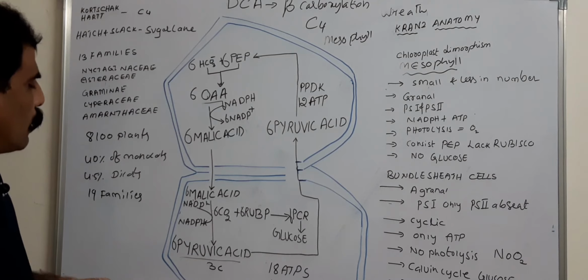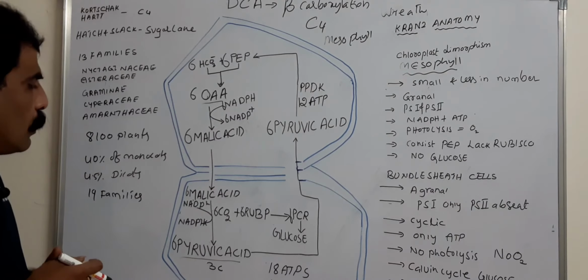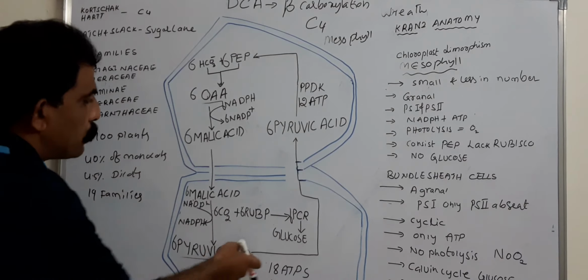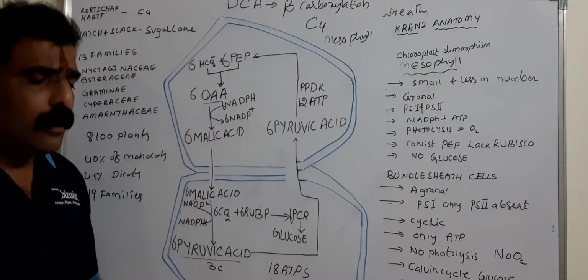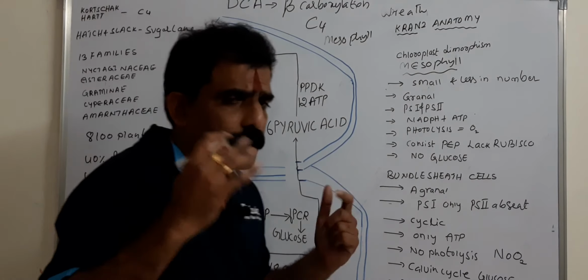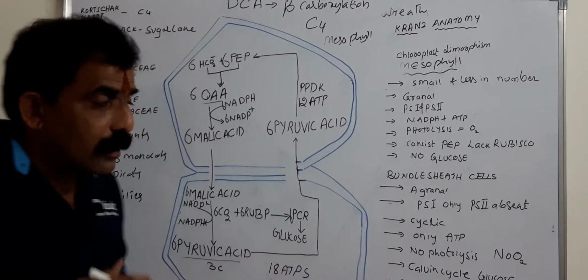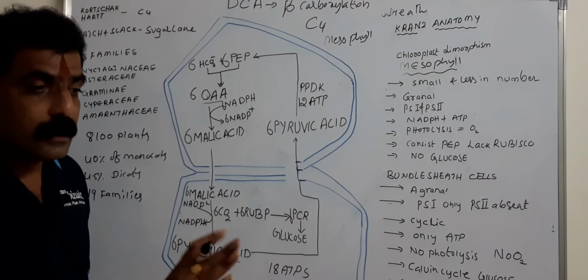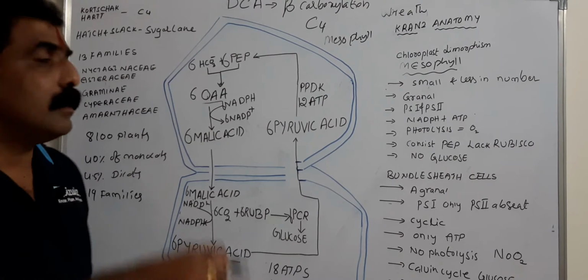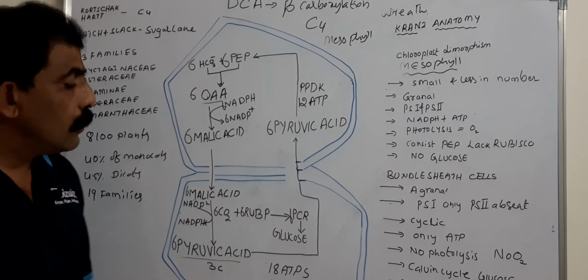Now pyruvic acid, a 3 carbon compound, results. This pyruvic acid is transported back into the mesophyll cells. Here 2 organic acids are transported, we should focus on that. The organic acid which is produced in mesophyll cells and transported into the bundle sheath cells is malic acid, a 4 carbon compound.